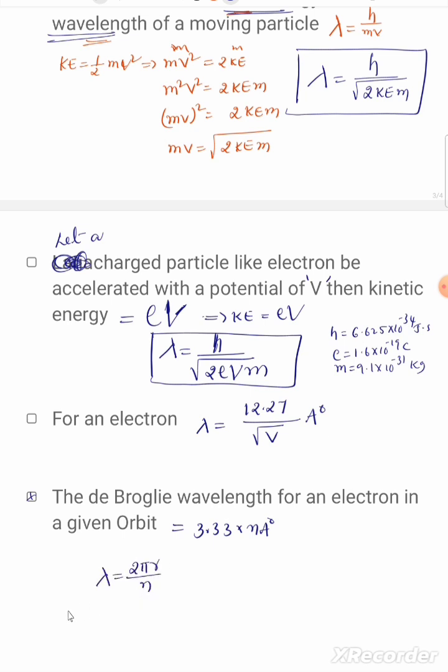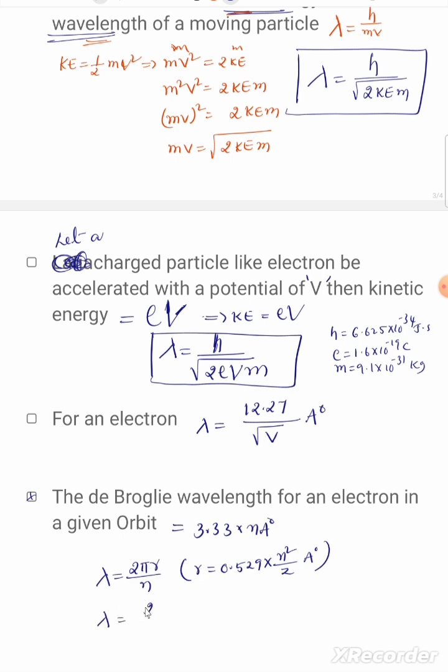What is r? r for the orbits of hydrogen is 0.529 into n square by Z angstroms. We know this relation, and we substitute this r value here.